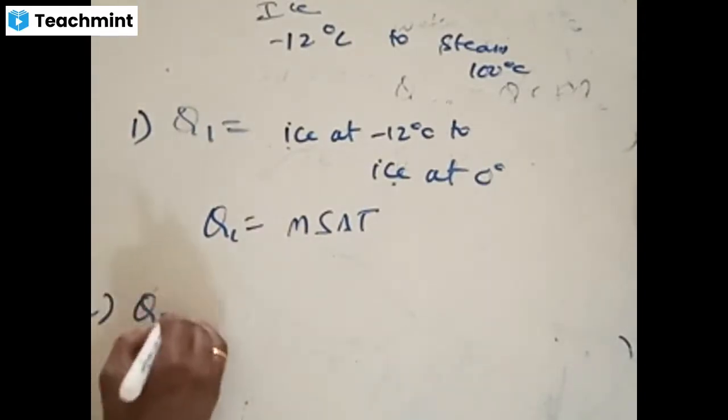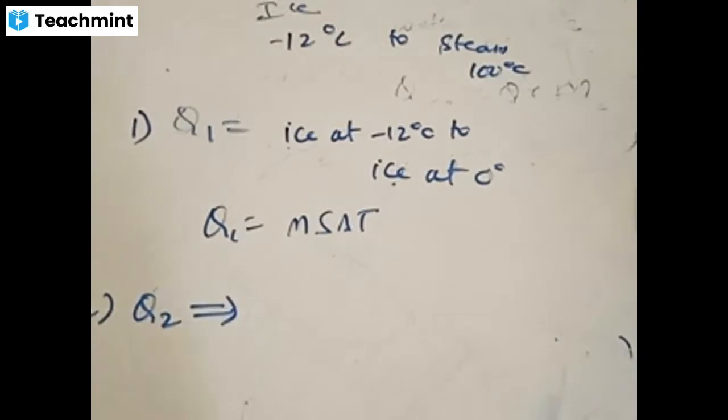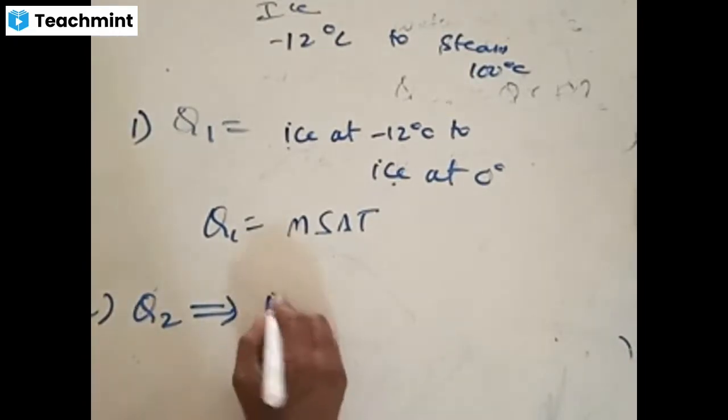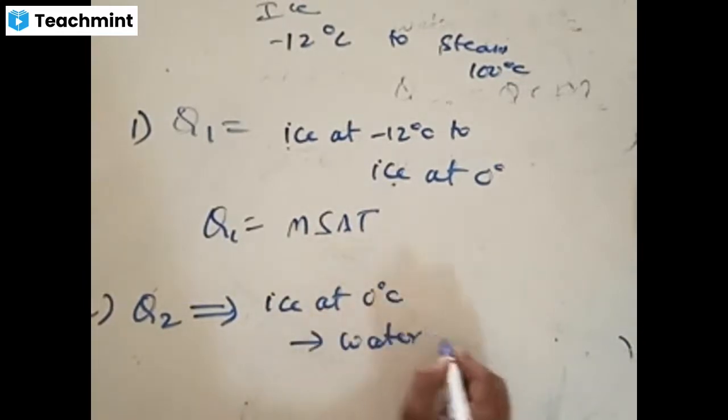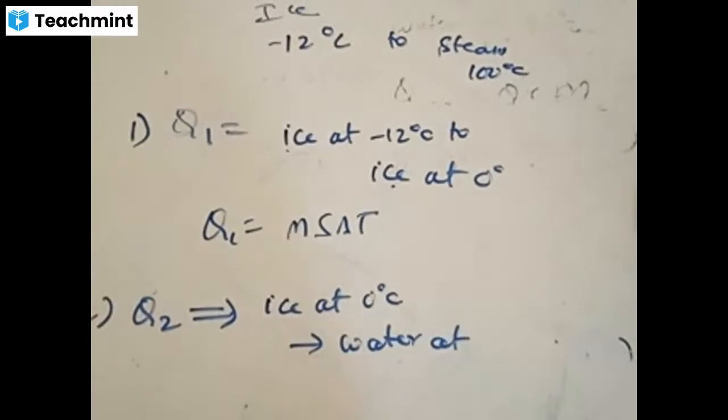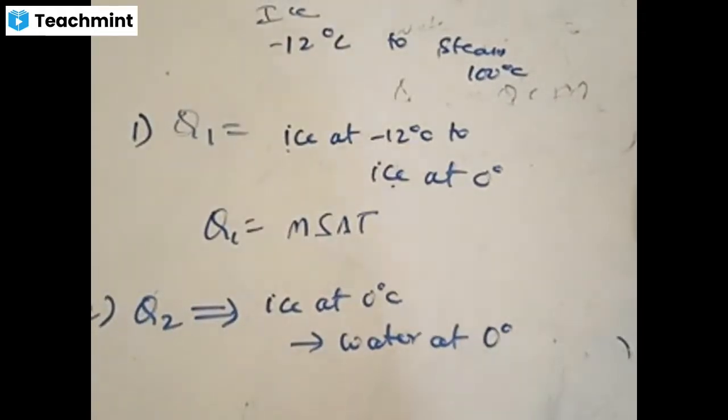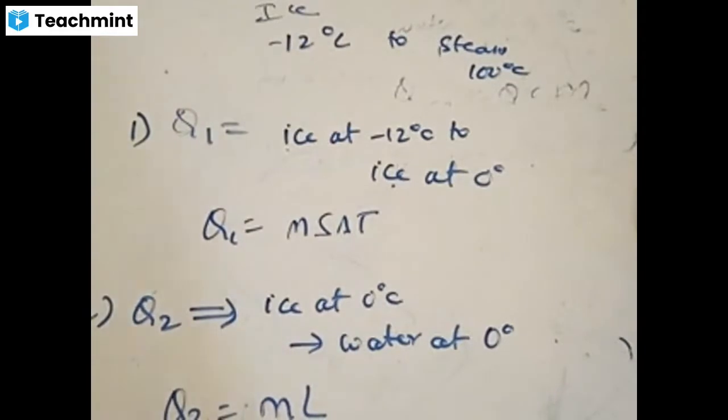In the second step, Q2, what happens? Ice at 0 will be converting to what? Ice at 0 will be converting to water at 0. Very good. Whoever answered this, very good. Gunti Manasa, Madhu. Ice at 0 to water at 0. Now what's the formula? Q2 is equal to M into L. What is the value of L? Which one should you take? Because the temperature is the same, L has to be taken. What is L? Latent heat of ice, because here ice is converting to water, not water to ice. Latent heat of ice you should take.